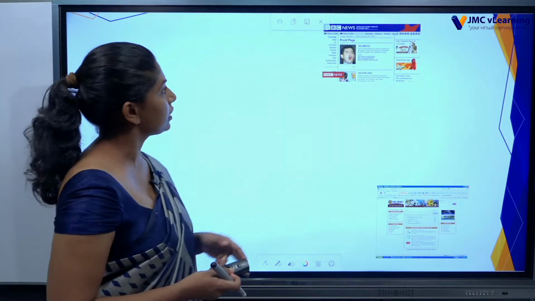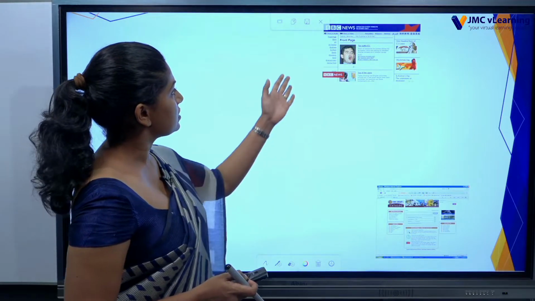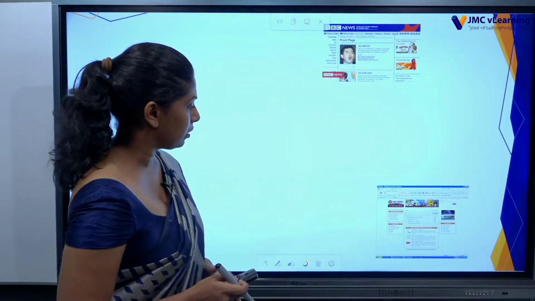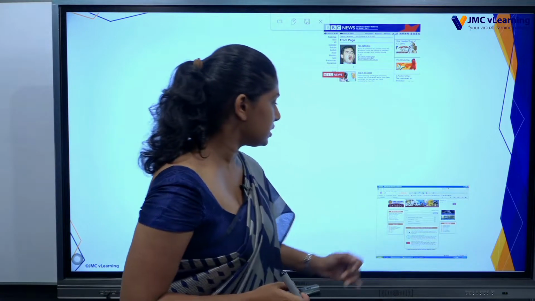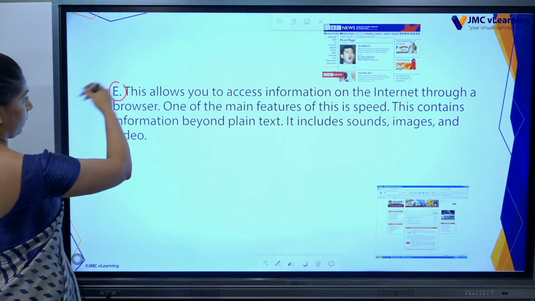Again here we can see other pictures. I think it's very clear to you. Here we can see BBC News and some kind of information are there, and this is other information, right. The first one is E.